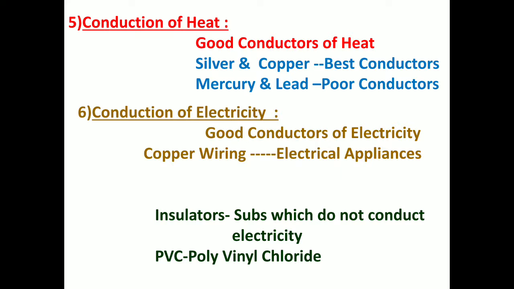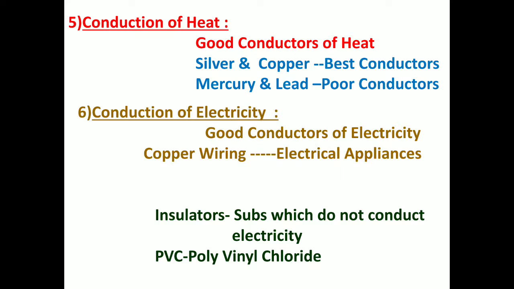So silver and copper are the best conductors of heat. So children, in olden days, usually people used to cook, prepare food in copper utensils. Yes, silver was used for serving and all. That time it might have been less expensive, but as they were the best conductors, food gets cooked fast in copper utensils. So copper and silver are the best conductors of heat. This can be asked in name the following, and also we are learning it as a special point over here.